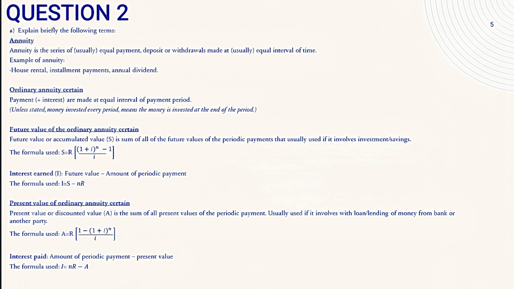Lastly, I will explain present value of ordinary annuity certain. Present value or discounted value, A, is the sum of all the present values of the periodic payments, usually used if it involves a loan or lending of money from a bank or another party. The formula used is A equals R[1 minus (1 + i)^-n] divided by i. But if the interest paid, the formula is I equals nR minus A.